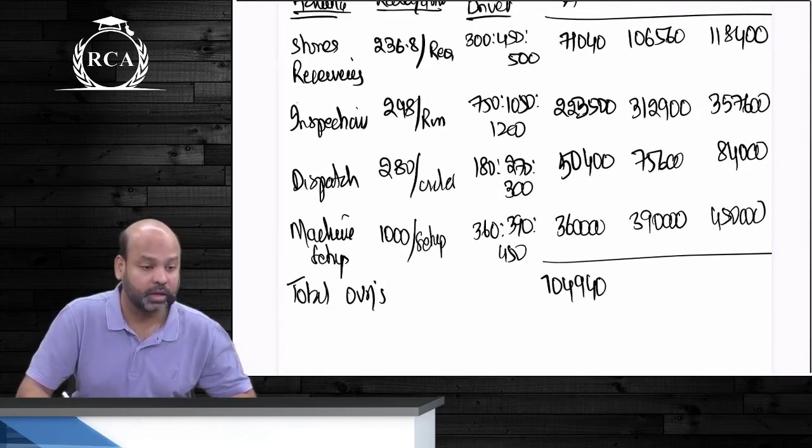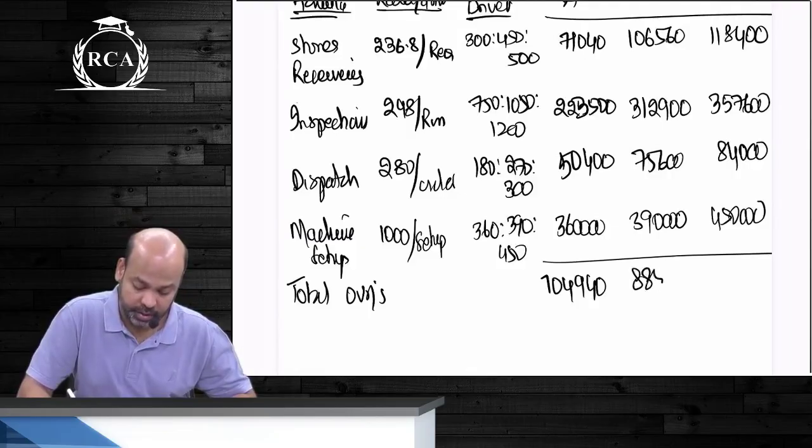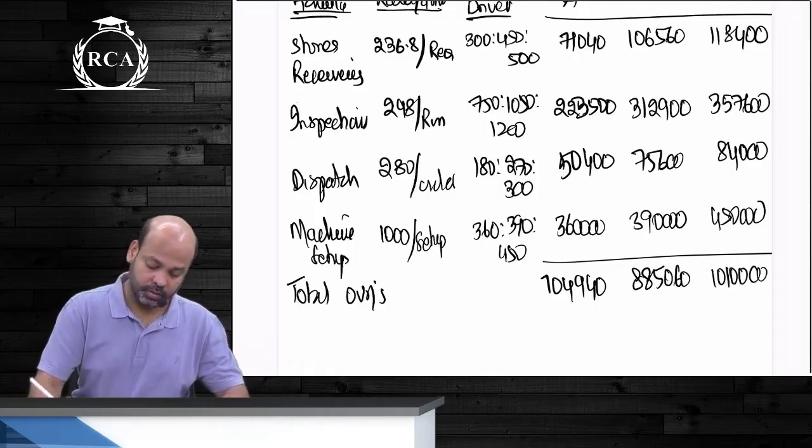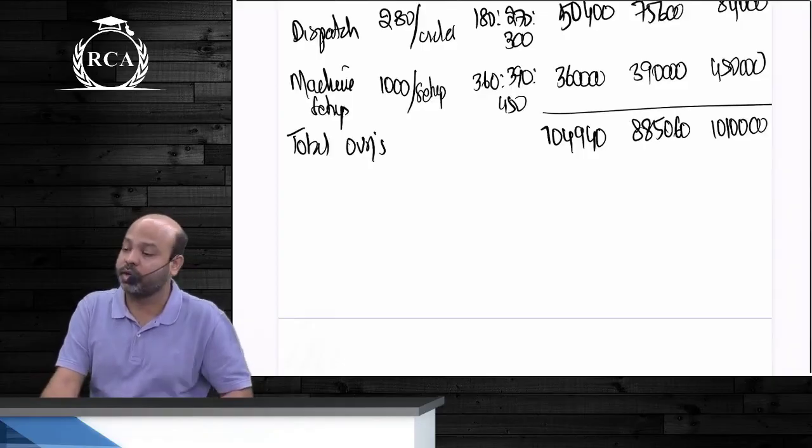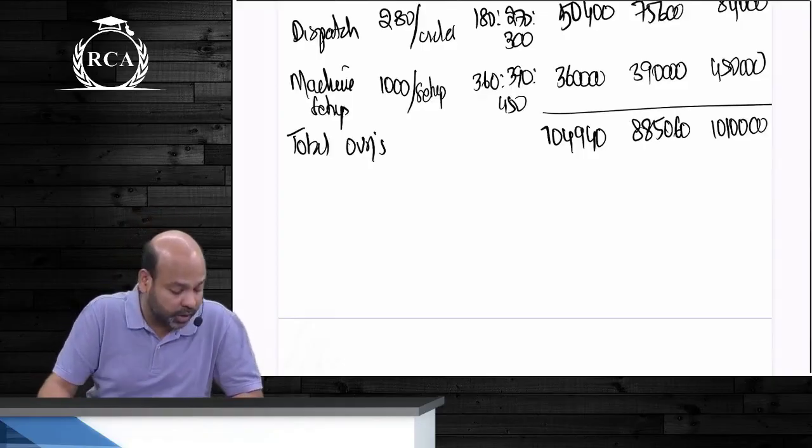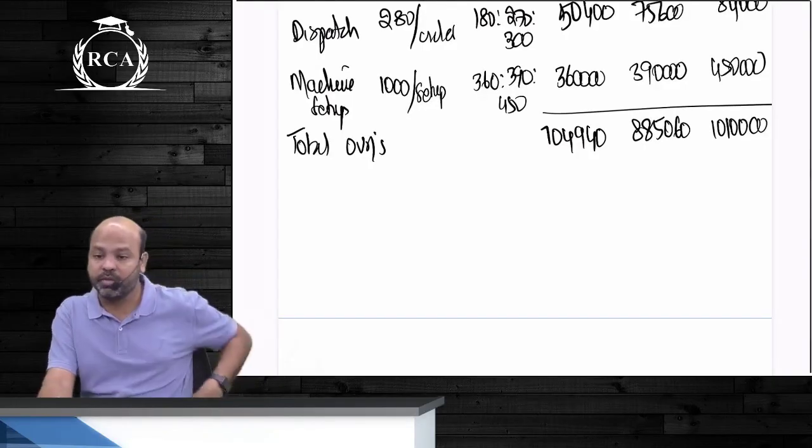8 lakh. 85,000. 60,060. This will be your total overheads. Look at the requirement. What is it asking? You're required to calculate activity-based production cost.